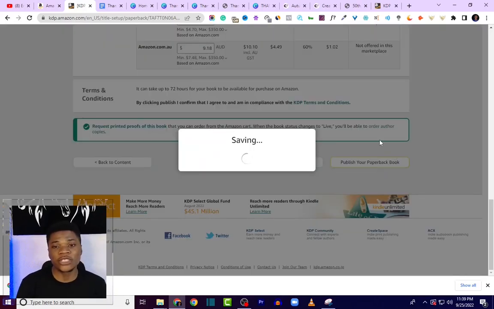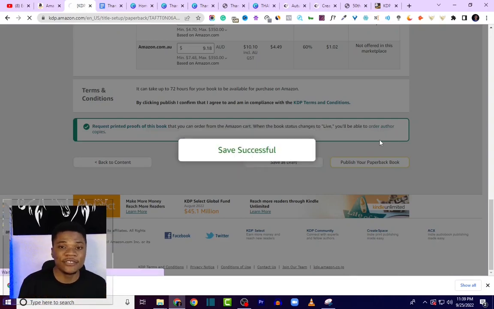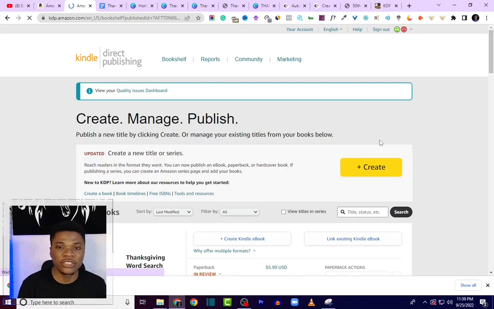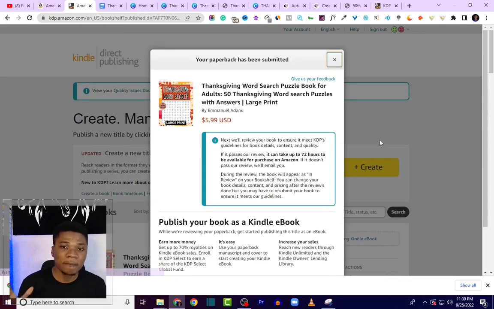So you can follow this process to create as many Thanksgiving books as you want to create. Go to Creative Fabrica, download the resources, use Canva to put it together, upload to Amazon.